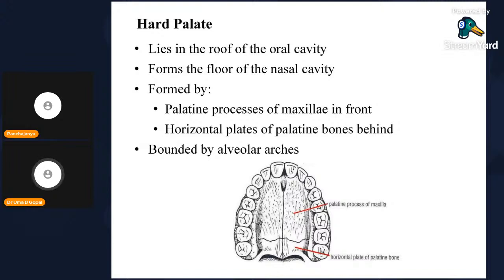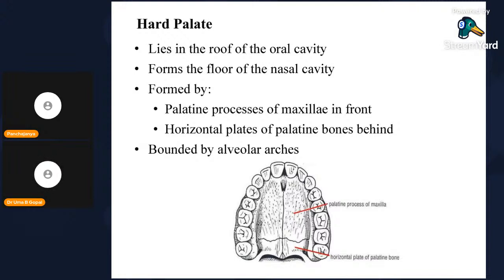Hard palate, you can see, is lined by the membrane here, with periosteum. It lies in the roof of the oral cavity and forms the floor of the nasal cavity. It is formed by the palatine process of the maxilla in front and the horizontal plates of the palatine bone behind, bounded by the alveolar arches. These are the alveolar arches with the sockets for the teeth. The palatine processes of the maxilla of right and left meet in the median plane at the intermaxillary suture, lined by a hard sheet of mucous membrane.